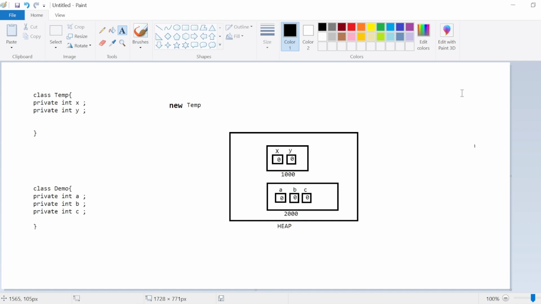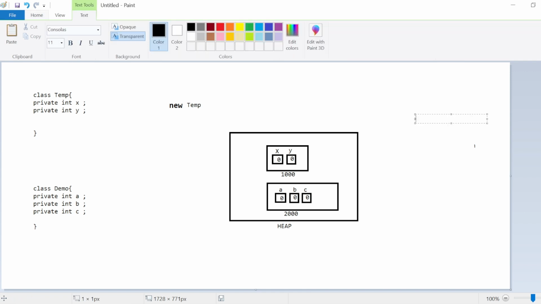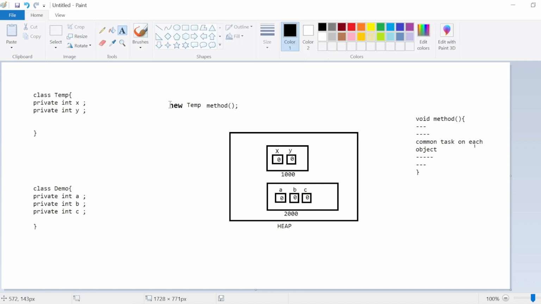Now let's suppose I want to execute some common task on each object creation. For example, I have this method, and I want to execute this method on each object creation. So I need to define the calling of this method every time for each object, right? For example, I'm defining the calling for the first object. And then similarly, if I want to again create another object of the temp class, then again I need to define the calling for this method. So instead of doing this, they said, okay, let's do one thing.